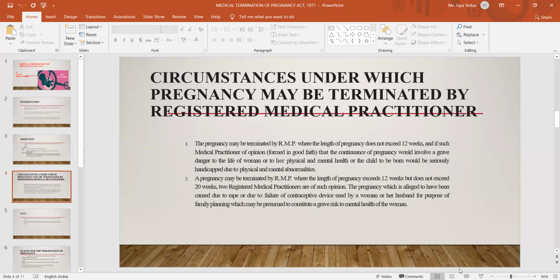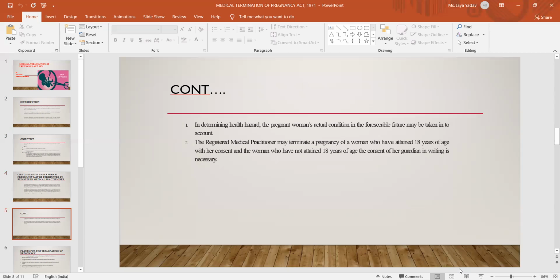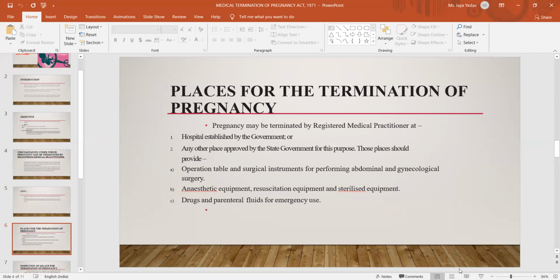If the pregnancy is alleged to have been caused by rape, or due to the failure of contraceptive devices, in that condition the pregnancy should be terminated by the RMP. Obviously, it is a determination of health hazard: the pregnant woman's actual or reasonably foreseeable environment may be taken into account. The RMP may terminate the pregnancy of a woman who has attained 18 years of age with her consent, and for a woman who has not attained 18 years of age, the consent of a guardian in writing is necessary. It means consent is required in written form.